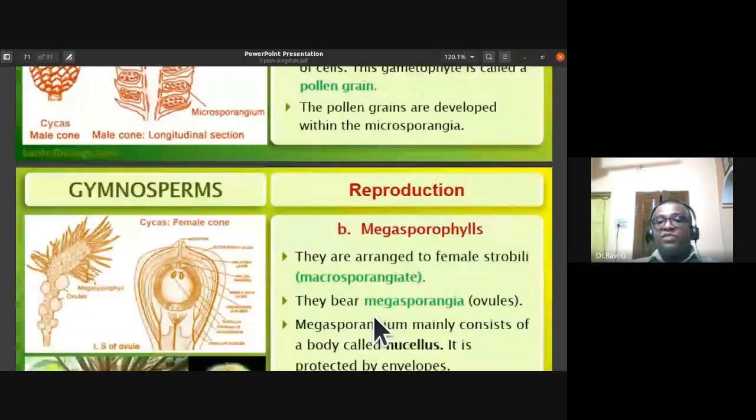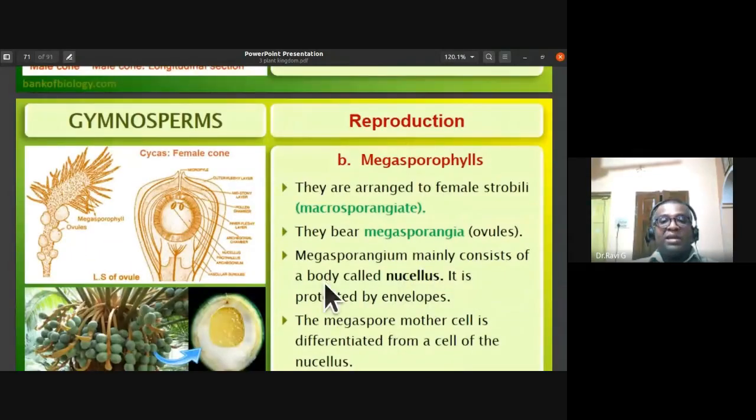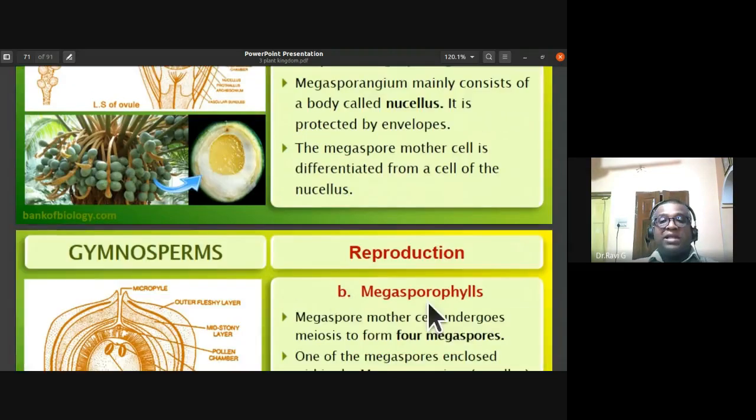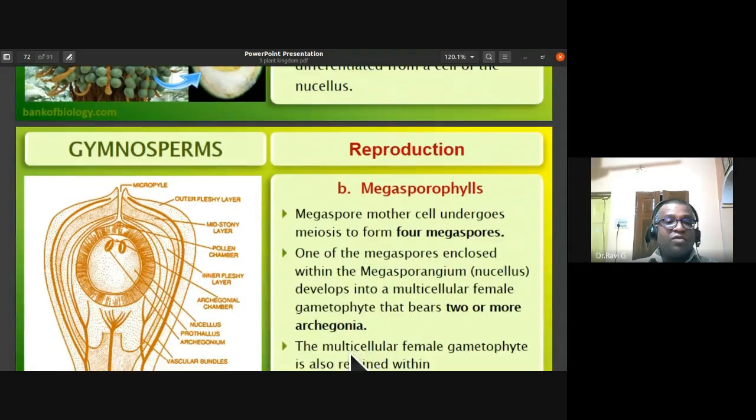And megasporophylls, they are arranged to form female strobili or macrosporangiate. They bear megasporangia. Ovule is called as megasporangia. It consists of a body called as nucellus. One of the cells in the nucellus becomes the megaspore mother cell. The megaspore mother cell undergoes division to form four megaspores.